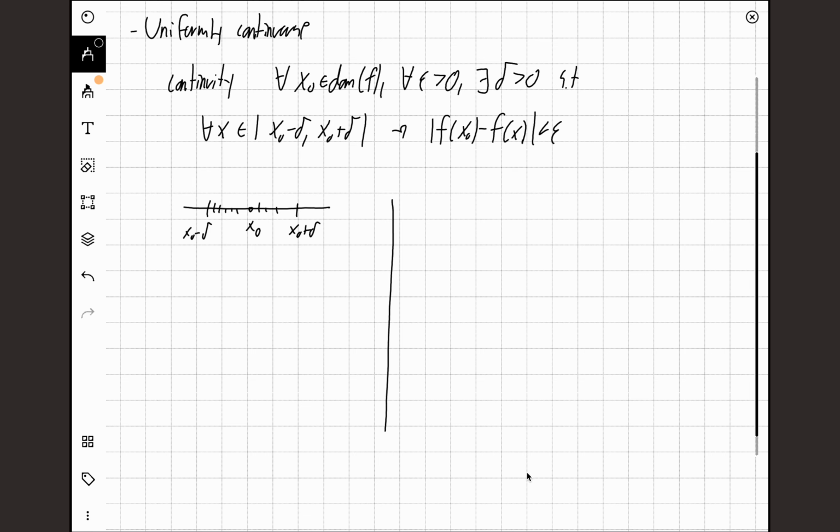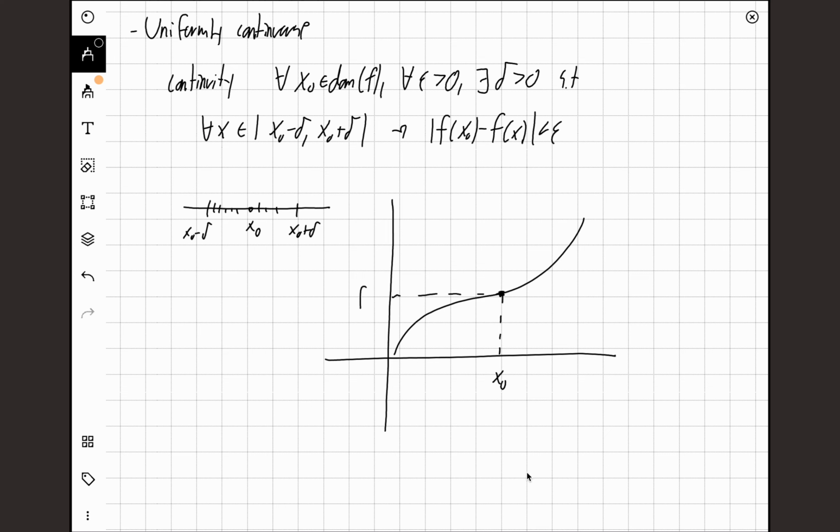And again, it also has a classic interpretation on the graph. So we have a function here. We pick the point x0, and then we look at f of x0. We also pick an epsilon greater than 0. Now we can pick an epsilon this big. So this is f of x0 plus this epsilon, and this is f of x0 minus epsilon. Now we can find our delta interval. Our delta interval will be here, x0 plus delta, and it's going to go to here. This one is bigger, this one smaller, so we have to choose the smaller one. If this is our delta, then this over here is our minus delta, so x0 minus delta.